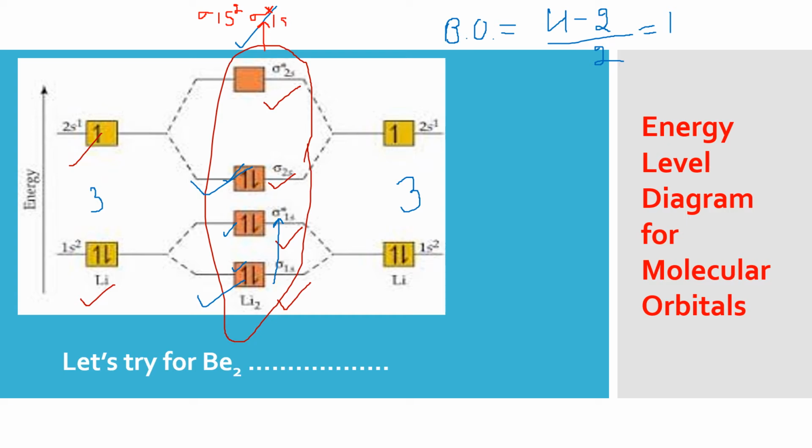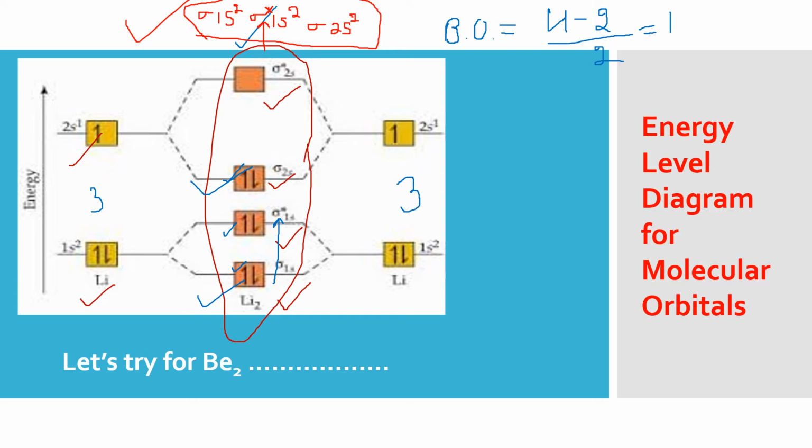And then you have, I'm writing only for the molecule using MOs, sigma 2s. It is also having 2 electrons. You don't need to write sigma antibonding 2s here because that is empty. So if it is empty, I only need to show these which are filled. This is the configuration of the molecule using the MOs, molecular orbitals.